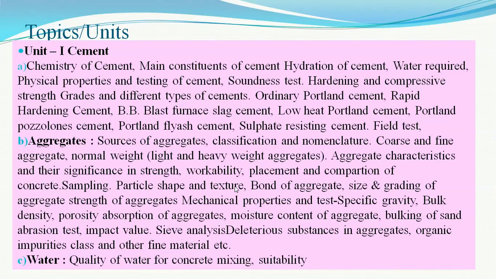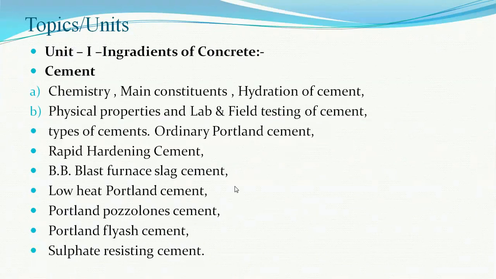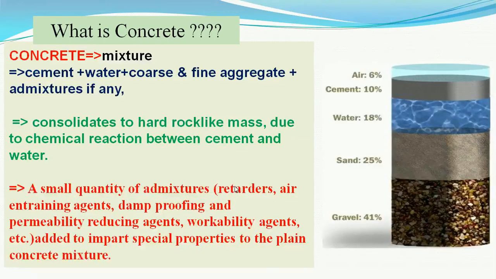We are discussing regarding the first ingredient of concrete, that is the cement. This unit includes the chemistry, main constituent, hydration of cement, physical properties, lab and the field testing, various types of the cement.